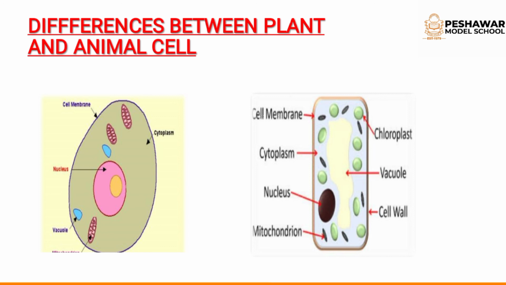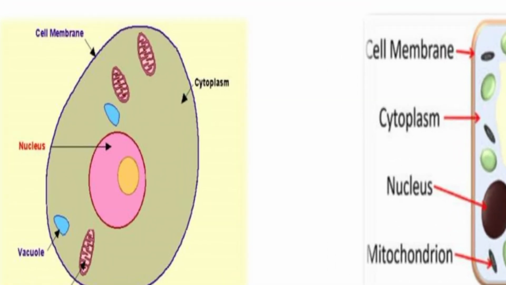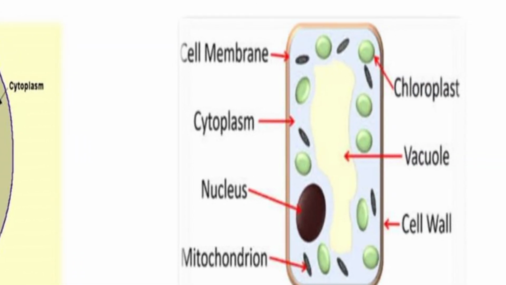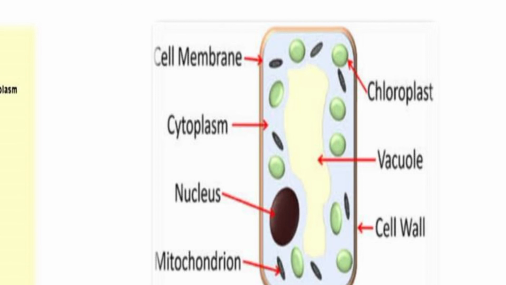Clear? Okay, and a plant cell has one large vacuole, and an animal cell has many small vacuoles. Look at the vacuoles in the animal cell. The animal cell has many small vacuoles. Now look at the plant cell, which has one large vacuole.